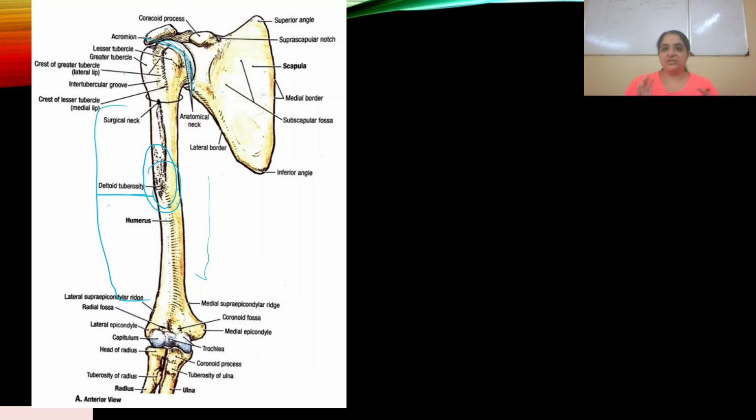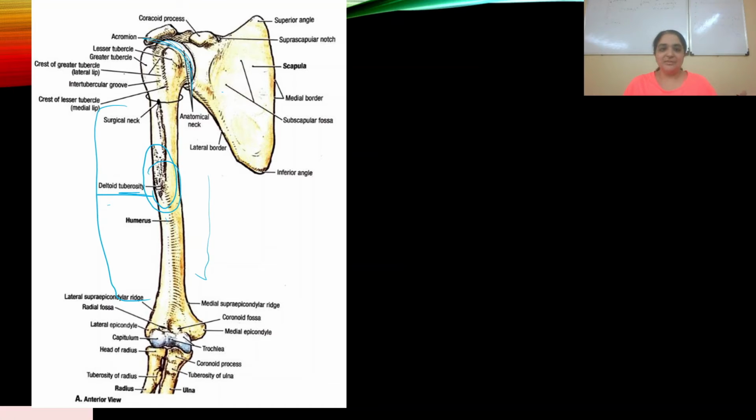Now the ridge is actually a projection. Okay, when they say deltoid ridge, or any other ridge, it's actually a projection. And deltoid tuberosity over here means the part where the muscle attaches to it. Okay, the part where the muscles attach to it. So the deltoid ridge is found in the humerus. Please remember this as a fact.